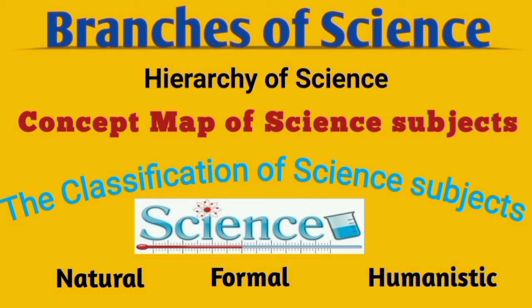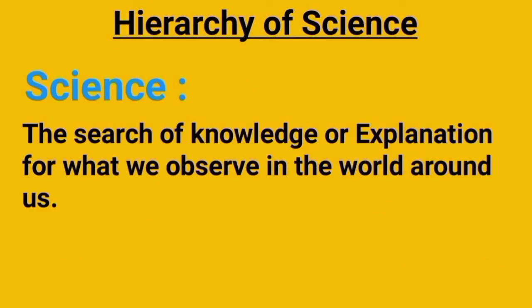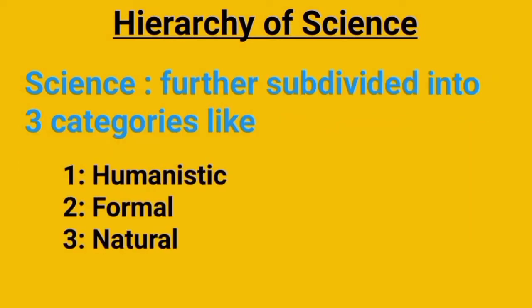So let's start. We can give many names to it, just like branches of science, hierarchy of science, concept map of science subjects, or the classification of science subjects, etc. Normally, science can be divided into three big disciplines: humanistic science, formal science, and natural science. But here the question arises: what is science itself? The simple definition of science is the search of knowledge in a systematic way. The systematic way is also called the scientific method, or in other words, an explanation for what we observe in the world around us is called science. As I said earlier, science is divided into three disciplines that are humanistic, formal, and natural sciences.